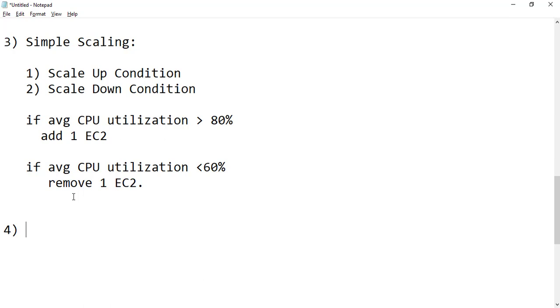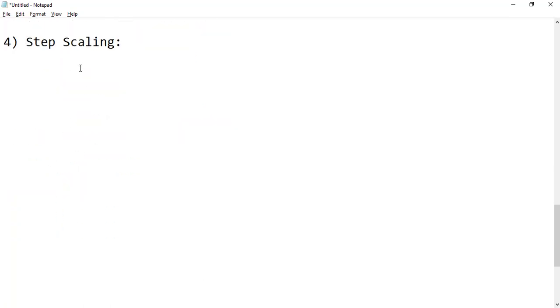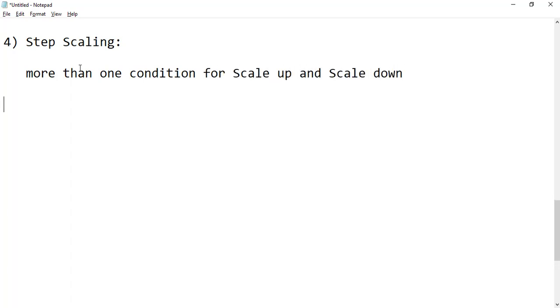So if we want to have multiple conditions for scale up and scale down, we will have to go with step scaling. This is the most advanced scaling, which is step scaling. Here we can specify more than one condition for scale up and scale down. So I can mention it this way: if CPU utilization is greater than 80%, add one EC2.